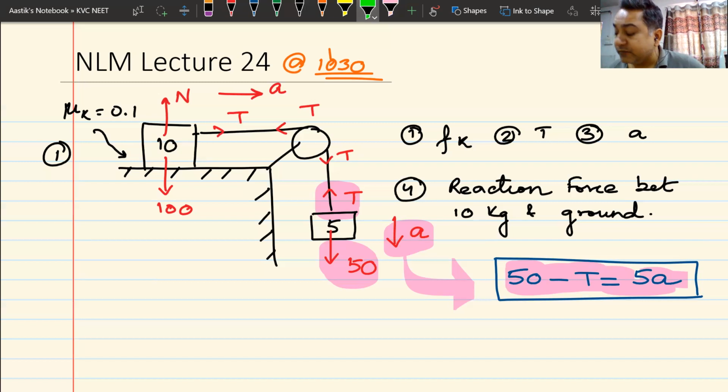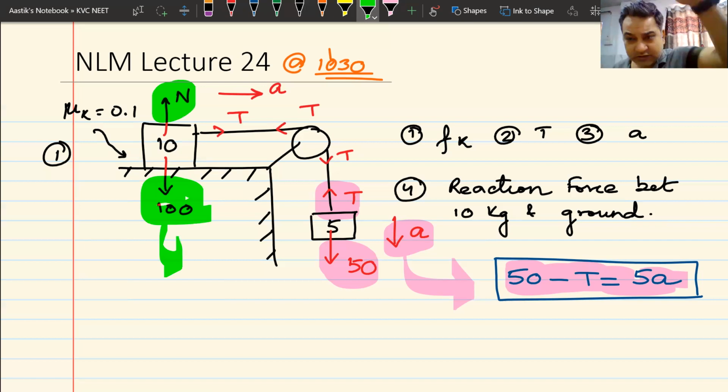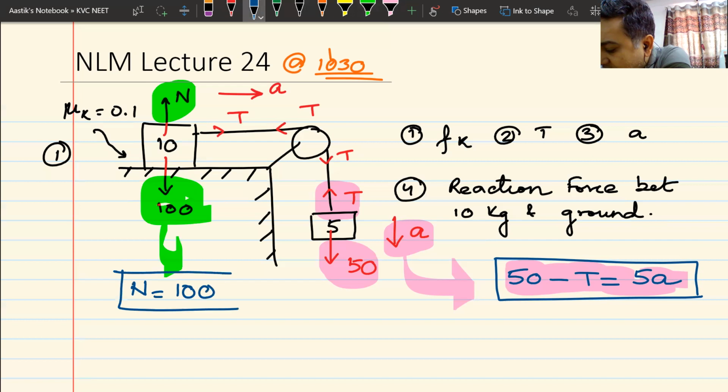Now let us move and try to get the equation for the second block. N is upwards, 100 is downwards. There is no vertical force otherwise, so I can have the green equation for this block. It does not move like this. It is kept on a plane. So the value of normal reaction is 100 newtons for this block, and this becomes my green equation. Yes or no? We understand this? Can I have some raise hand that we understand this from the class?